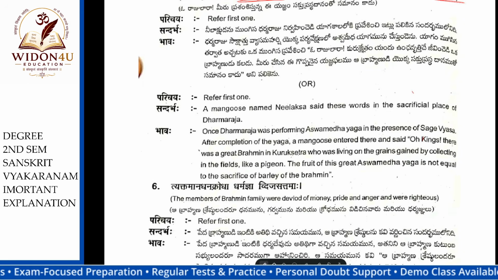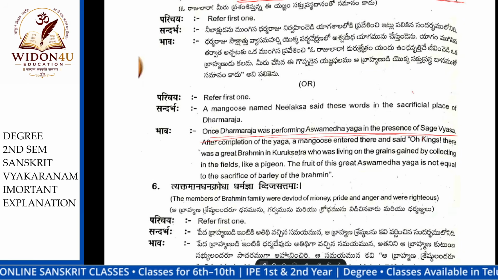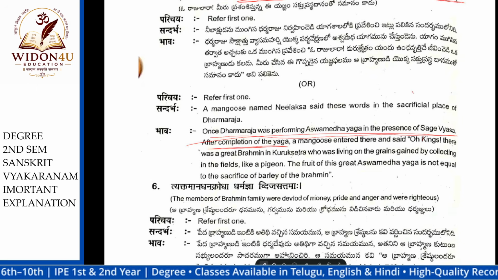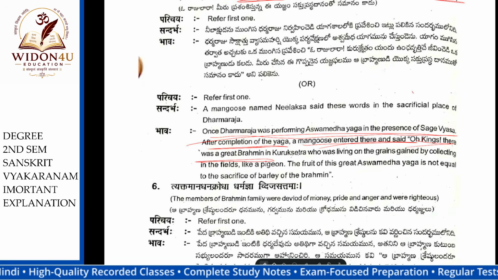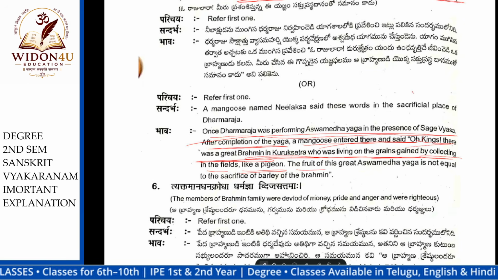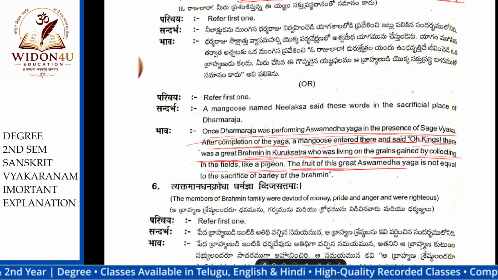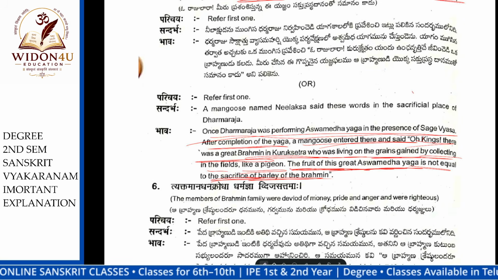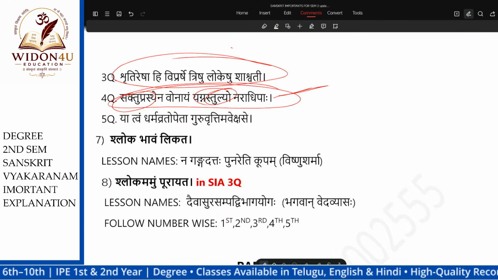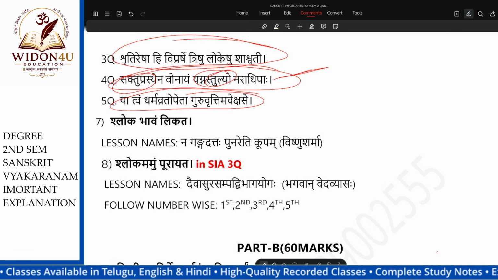Okay, see. Vanu Dharma performing the sage Vyasa. After completing the Yaga, the mongoose entered and said, O king, there was a great Brahmin in Kurukshetra who was living on the grains gained by collecting in the field like a pigeon. The fruit of his greatness: Ashwamedha Yaga is not equal to the sacrifice of barley of the Brahmin. Okay, that is simple. Next one is Yatmayam Dharma Vratopena Guru Vrittim Avekshate.